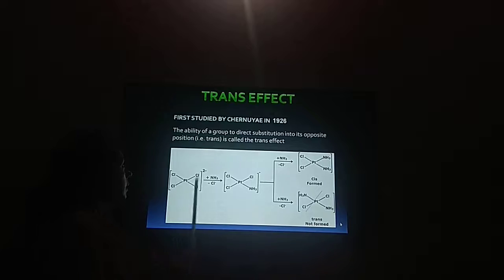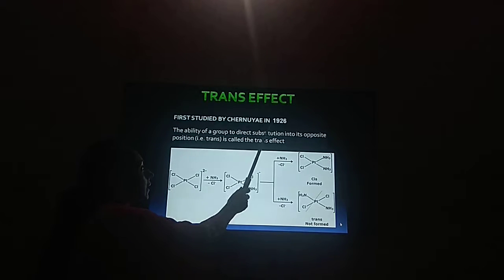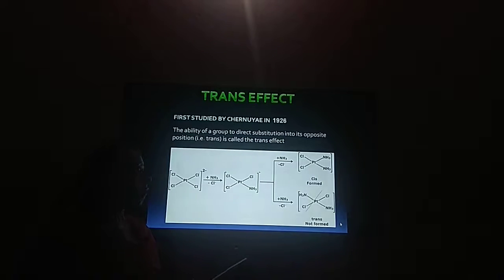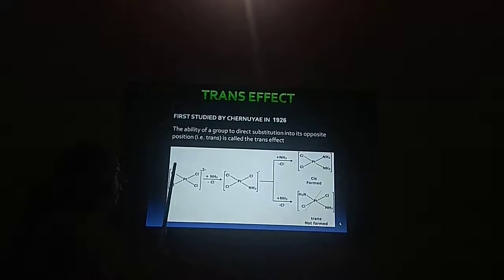Very first, the trans effect was first studied by Chernyaev in 1926. What is trans effect? It is observed generally in square planar complexes of platinum-2. Now, as you can see, in the substitution reaction of this complex of platinum, where platinum is surrounded by 4 chloride ions, very first one chloride is substituted by ammonia, and this is the product.